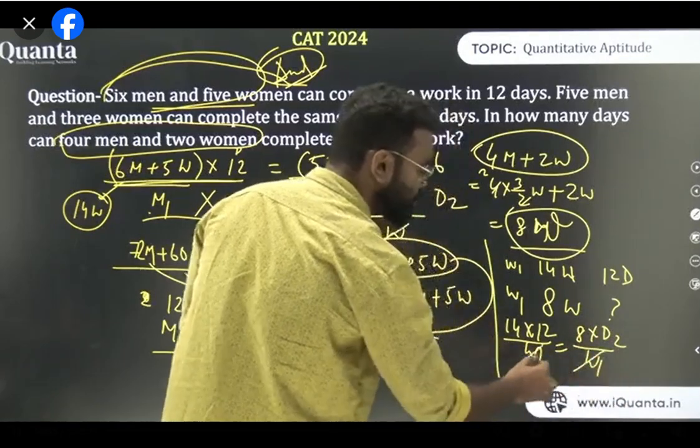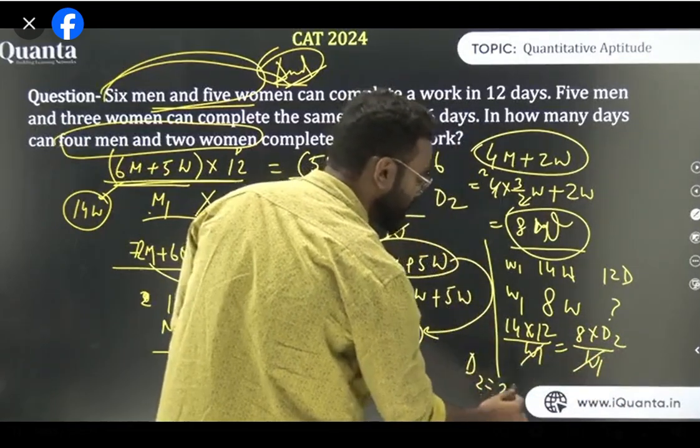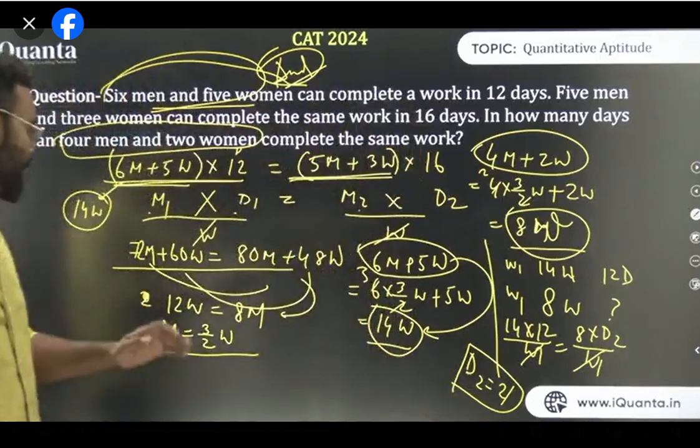W1 exactly, so this is cancelled out. So D2 becomes how much? D2 becomes 21. So hence your answer is 21. This is one way to solve this question.